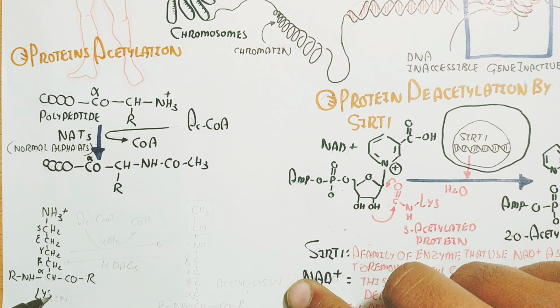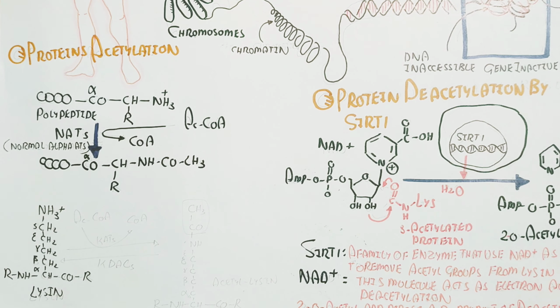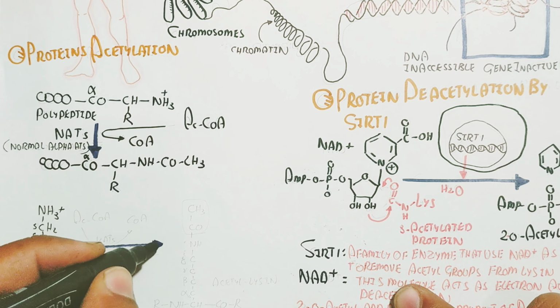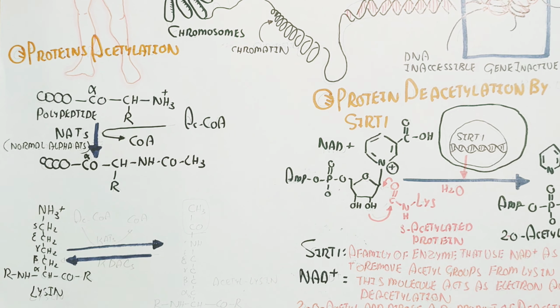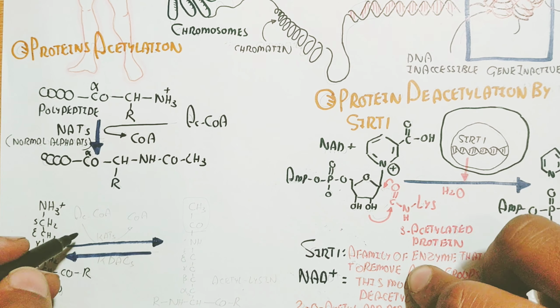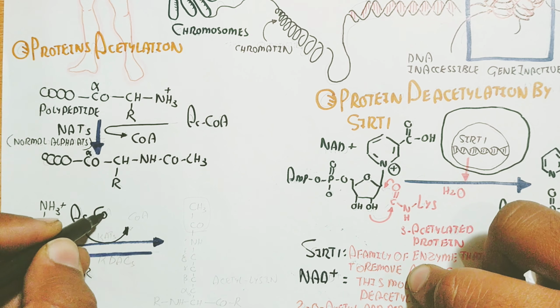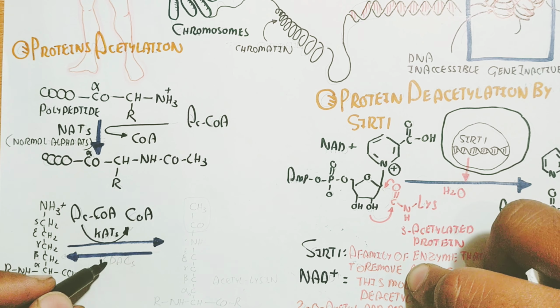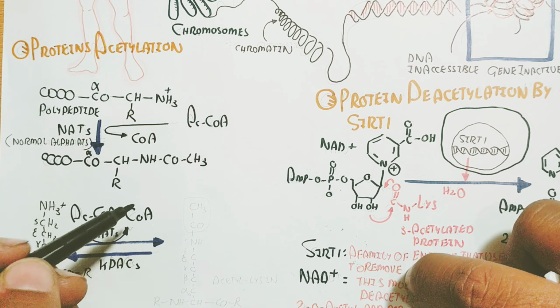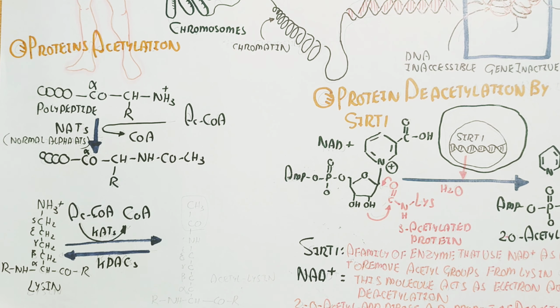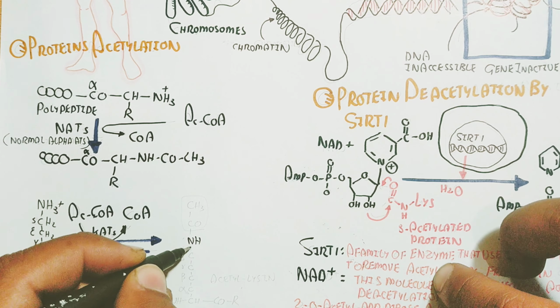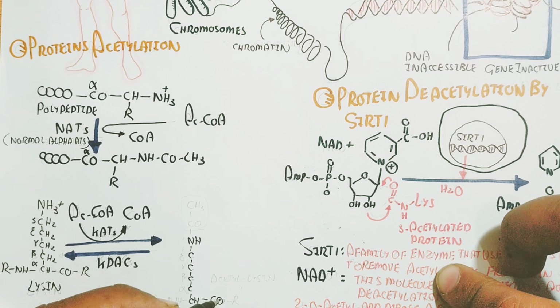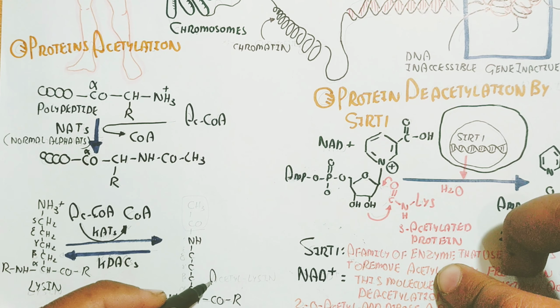Remember, the H proton will be accepted by the enzyme, and this is the lysine. Lysine is here, you can see, and the acetyl group attaches to the nitrogen side, so acetyl-CoA is used and the acetyltransferase is used as the enzyme.